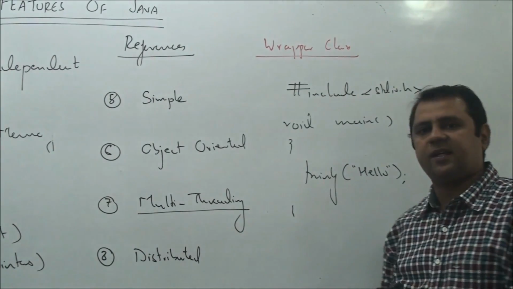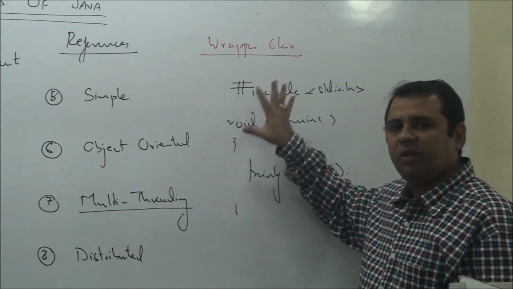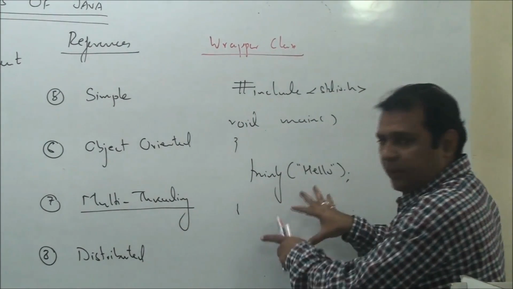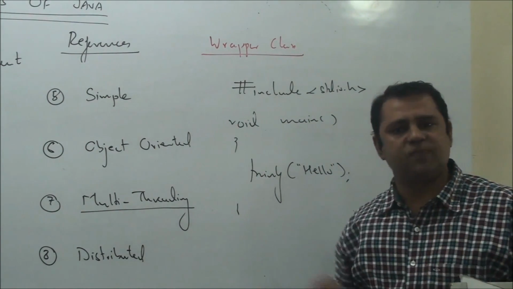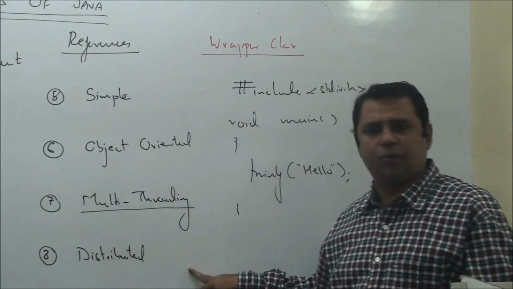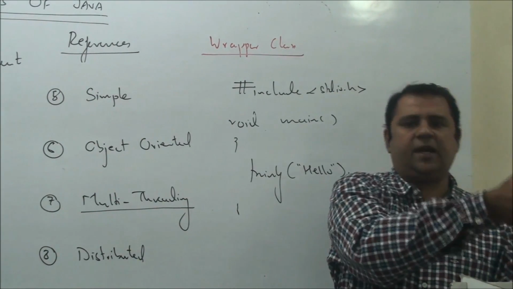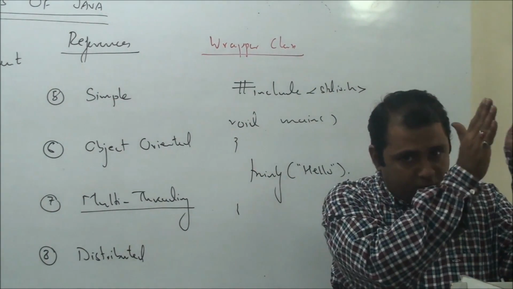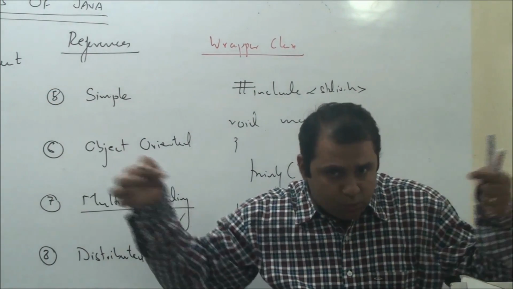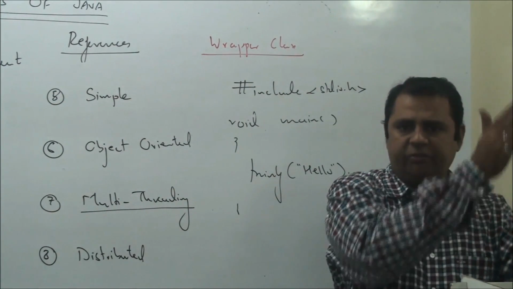Suppose this very same code was written in Java, and on a network this program is running. Let's say this program is running on a particular computer which is connected to another computer on the same network. Let's say on this computer where the code is running, the library file of printf is missing, but it is available on some other computer. So in Java, using the distributed programming concept, we can call a method lying on one machine from another method lying on another machine. Like we can design main on machine 1. Main can call a method, the body of that method might lie on machine 2. But if these two are connected with a network, we can call method 2 of machine 2 from method 1 or main of machine 1.